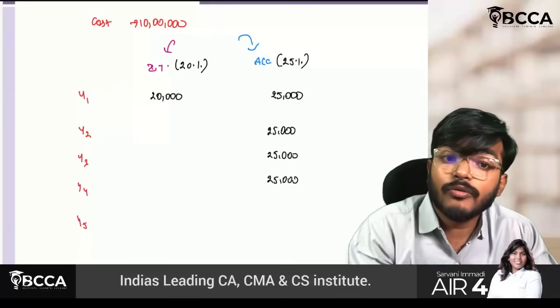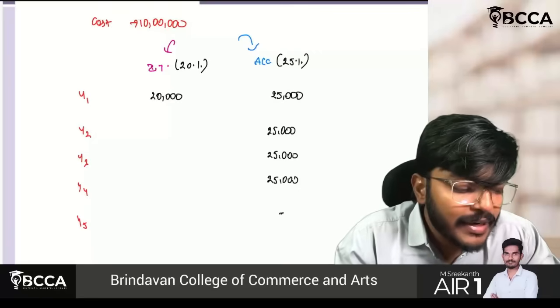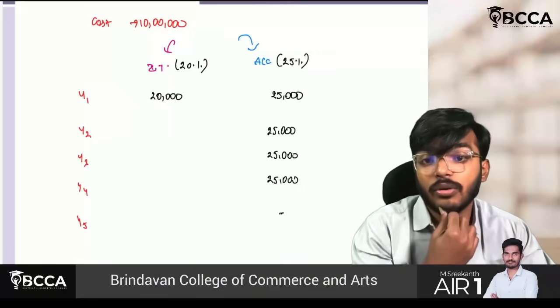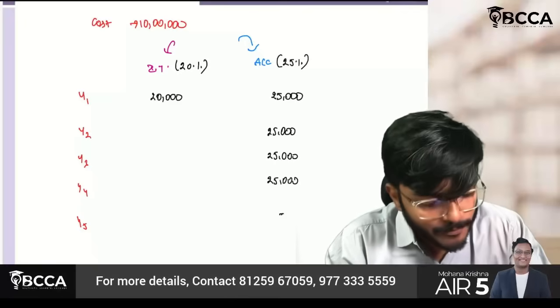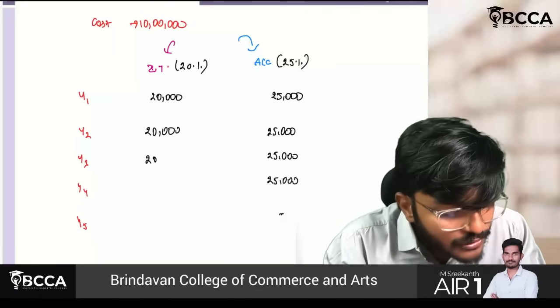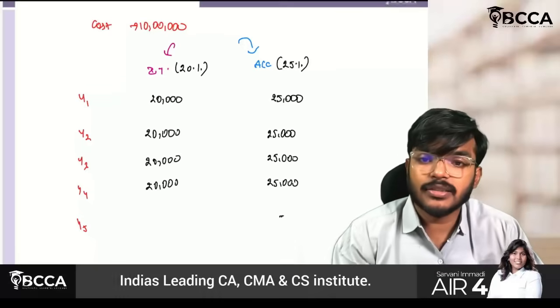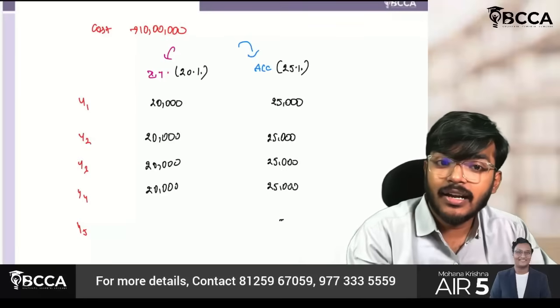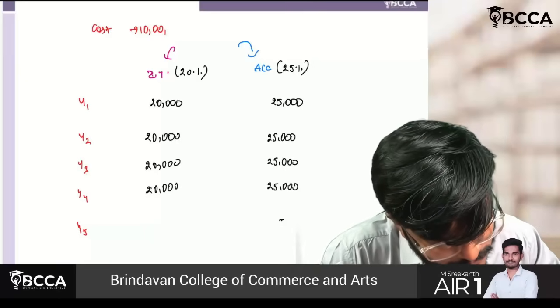Sir, in the fifth year, will I get any depreciation? Answer is no. Sir, you have already claimed complete depreciation in the first 4 years only. When it comes to income tax, if you observe, in the second year I will get 20,000 depreciation. Third year I will get 20,000 depreciation. Fourth year also I will get 20,000 depreciation. Okay, assume it is 1 lakh only, my bad.